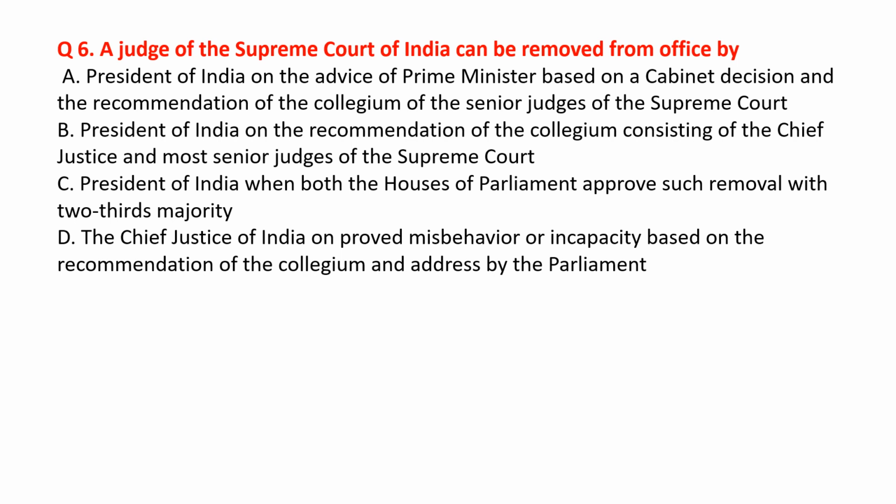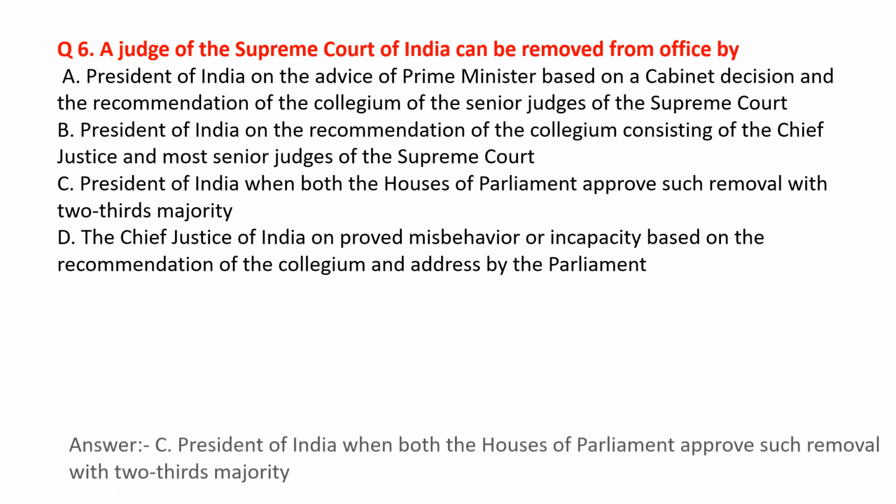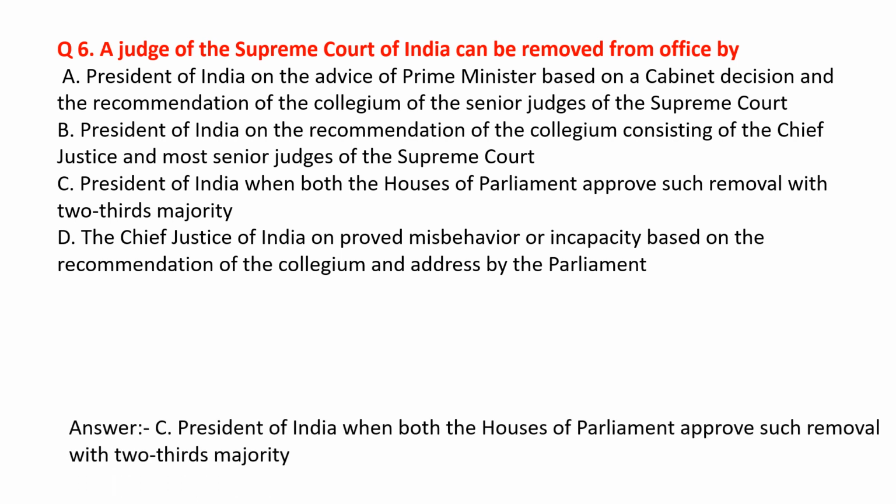The impeachment process is completed by Parliament, and after that the President of India will remove the judge of the Supreme Court. So the correct option for this question is option C: the President of India, when both houses of Parliament approve such removal with a two-thirds majority.